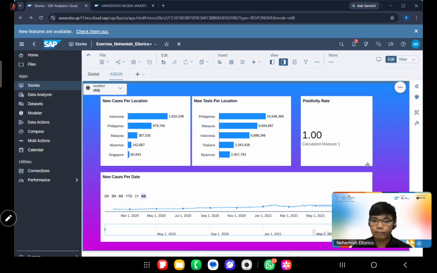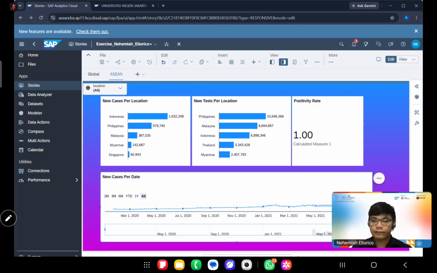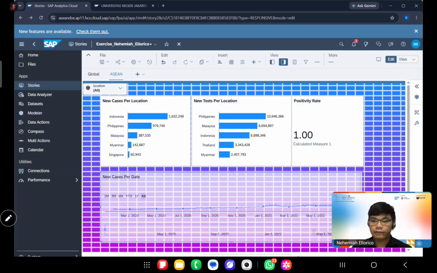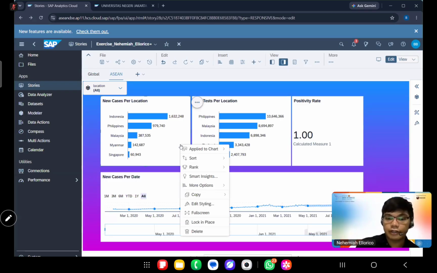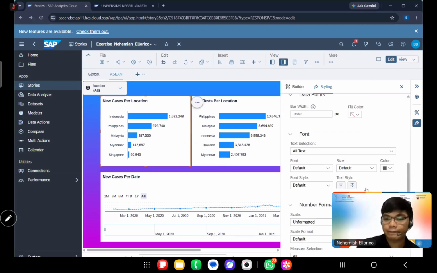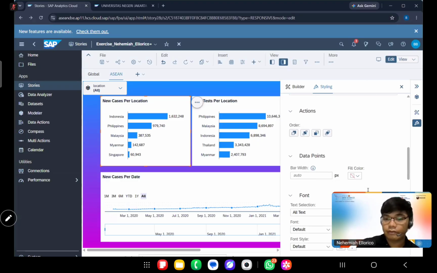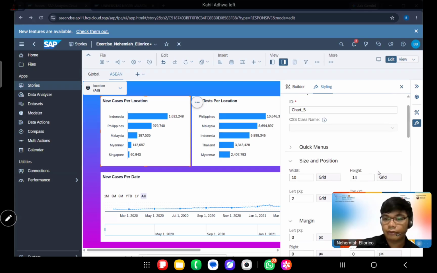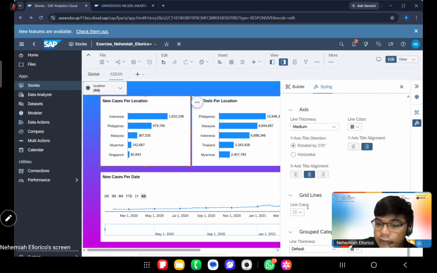We can also do it one by one per chart. Let's click on each of the charts so that we can style them one by one. Edit styling and then styling. Bar, fill color, grid lines.